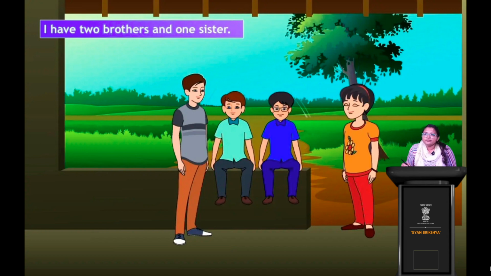You know already that when it's plural, more than one, we use have. In case of singular, we use has, right? So I have 2 brothers and 1 sister. Clear?